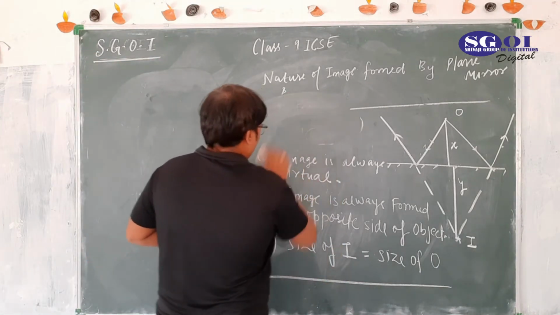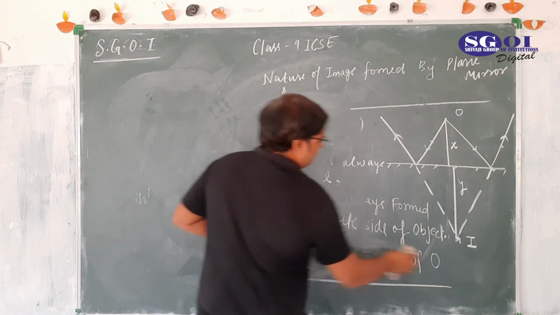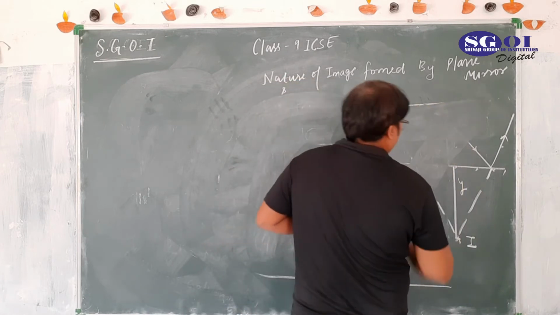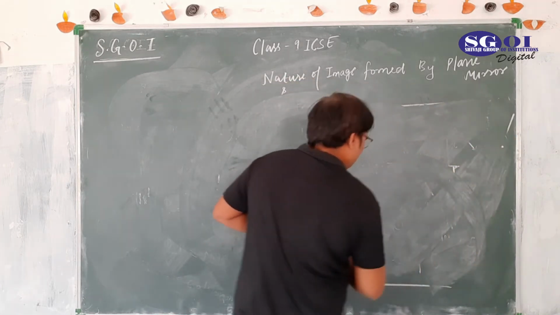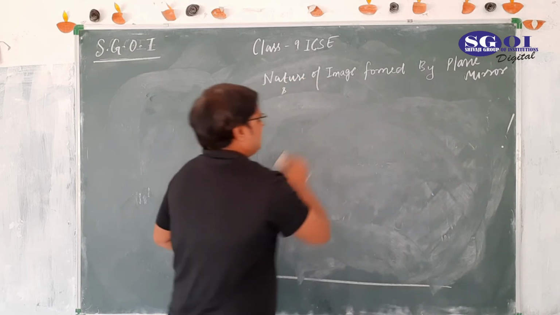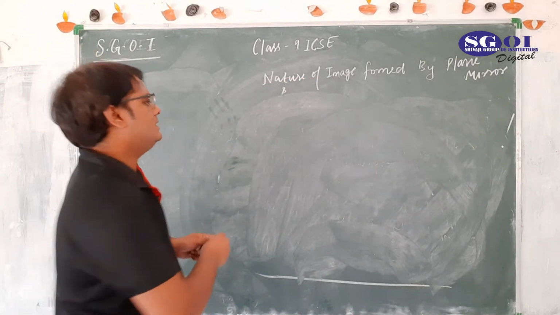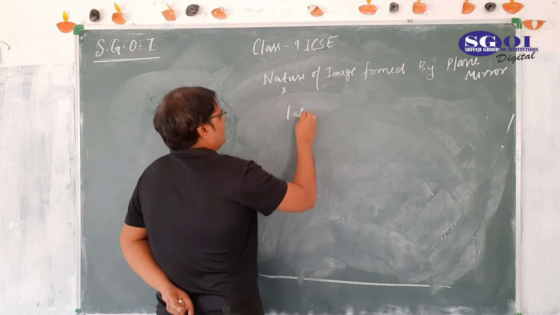Let's move further. The next thing is lateral inversion.